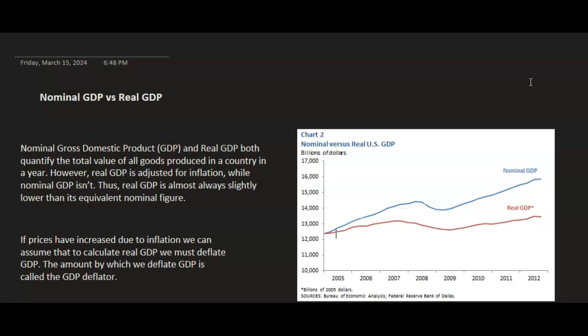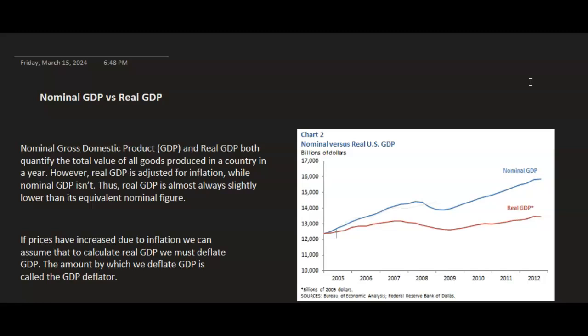Now, nominal gross domestic product and real GDP both quantify the total value of goods produced in a country in a given year. However, real GDP is adjusted for inflation while nominal GDP isn't.